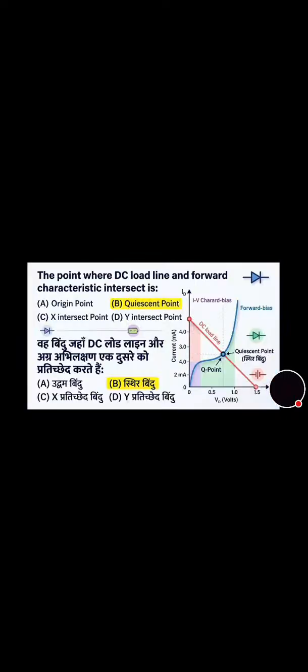Next question is on the screen. The point where DC load line and a forward characteristic intersect is what? And its correct answer is option B, that is quiescent point. You can see the photo also. Now move towards the next question that's on the screen.